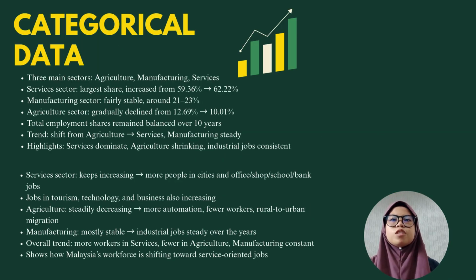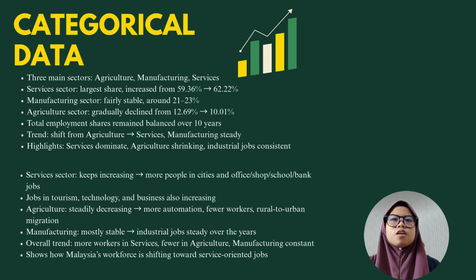This section presents Malaysia's employment distribution across three main sectors: agriculture, manufacturing, and services. The data shows that the service sector has the largest share of employment and continues to increase over time, rising from about 59% in 2013 to over 62% in 2022. This increase reflects the growing demand for service-related jobs such as tourism, technology, education, and business, especially in urban areas where more office-based employment is available.